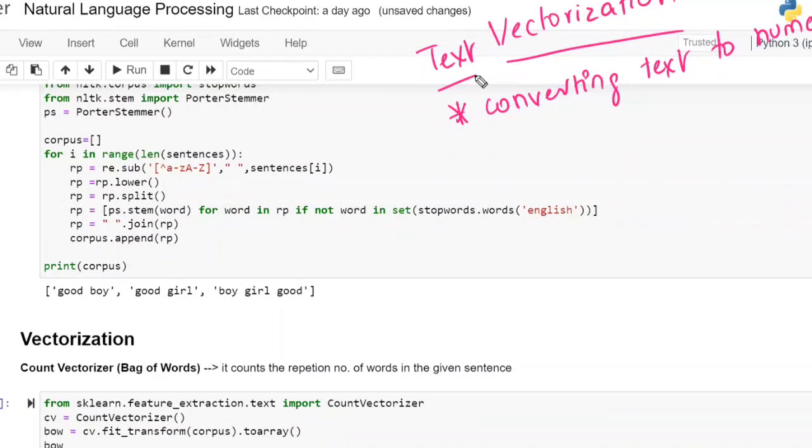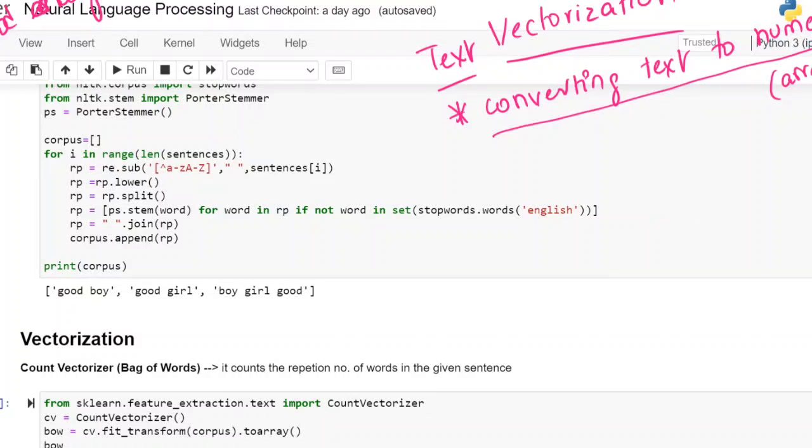Sir, what is the difference between text to numeric and encoding? Encoding is also the same, right? Converting text to numeric only. But in that, if you convert text to numerical form, the output will be an array, not a single value. For example, "good boy" is the sentence. This entire sentence I am going to convert into numerical data, not a single word.